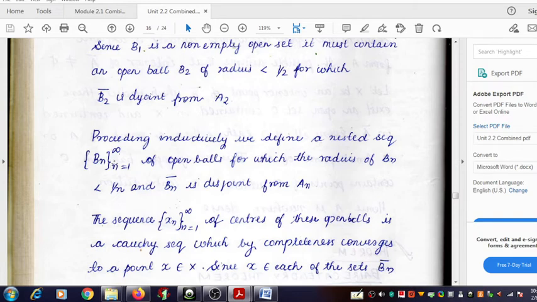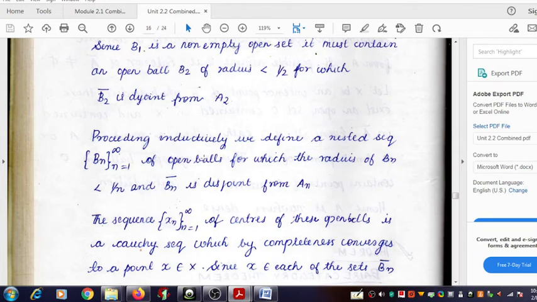Even though these open balls are nested, the centers can vary, and let's assume that the centers of the open balls are respectively x1, x2, x3, etc. What do I mean here? The first open ball B1 has its center x1, a point of the metric space, because all this is happening inside that metric space. So x1, the center of B1, is an element of capital X.